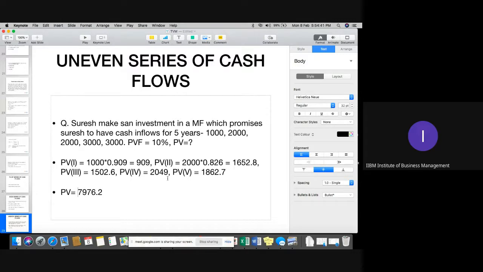Please kindly go through the calculation fast and do let me know. Is there any query in this question now? Because when the cash inflows are uneven, in that case, how to calculate? You need to simply multiply the present value factor of that particular year with the inflow you are generating in that concerned year.